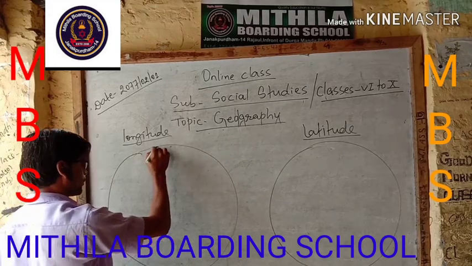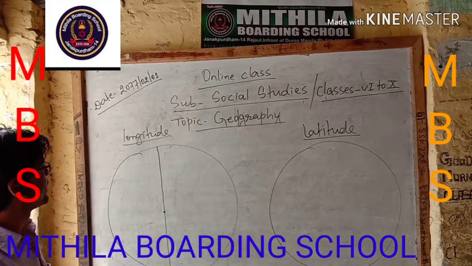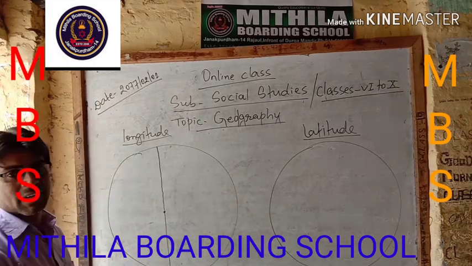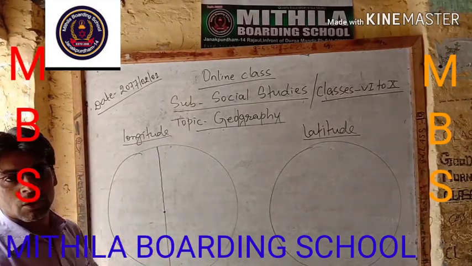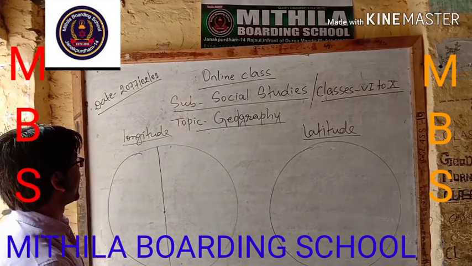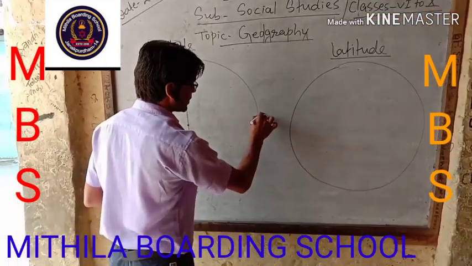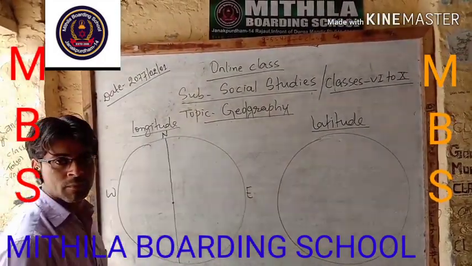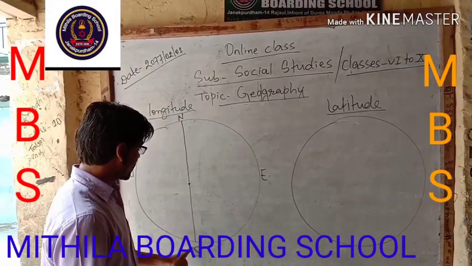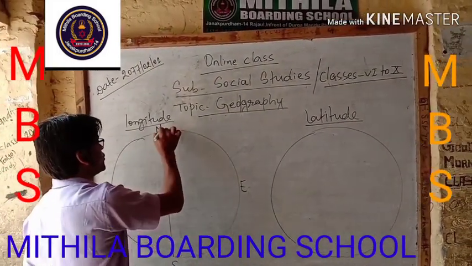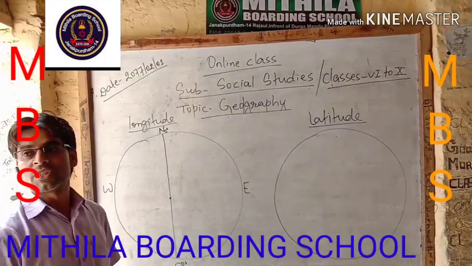Draw an imaginary line from top to bottom through the center. Whenever we draw a map or an object on a copy or blackboard, upward is north, downward is south, on the right there is east and on the left there is west. So the imaginary line from top to bottom through the center becomes 0 degree of angle in the north, at the top, and 0 degree of angle at the bottom, in the south.